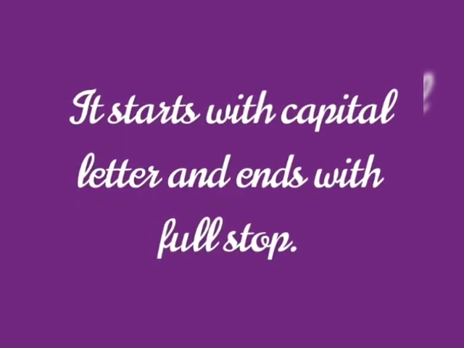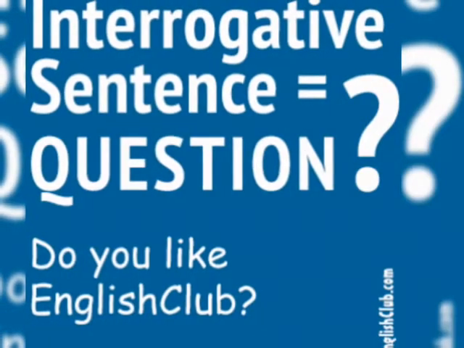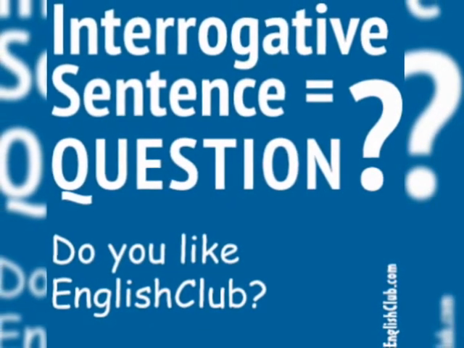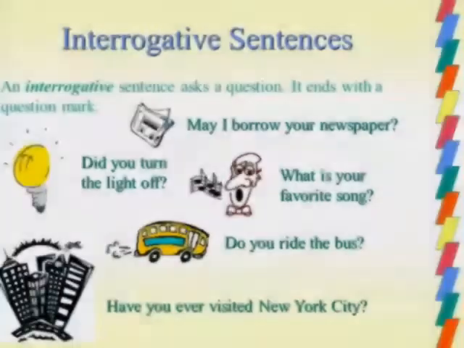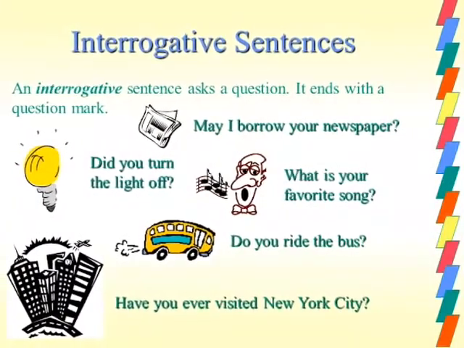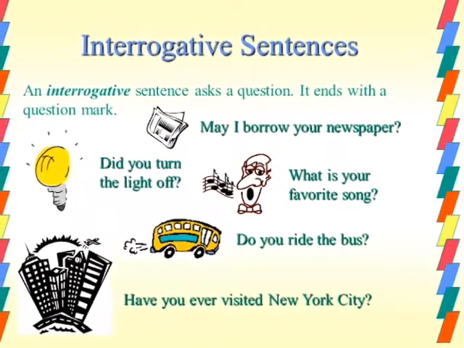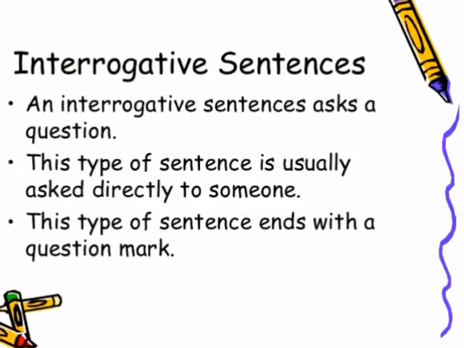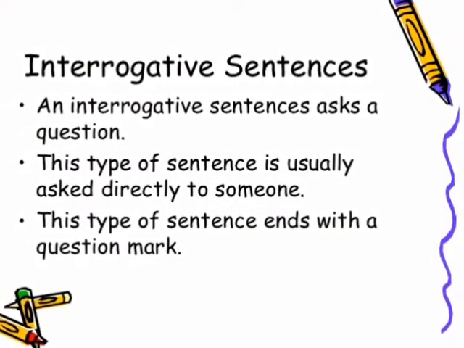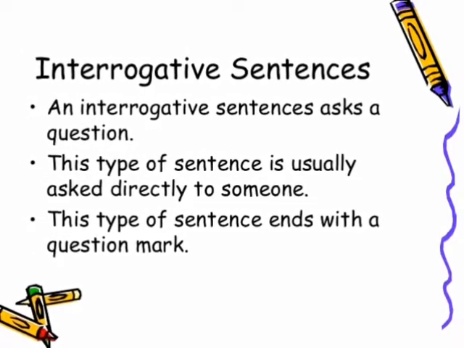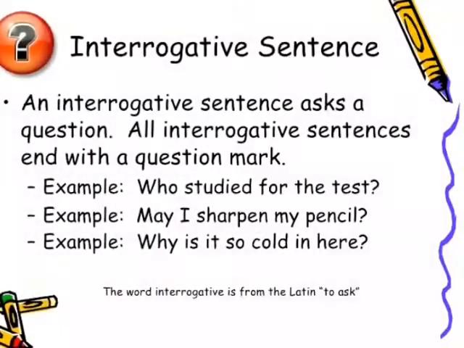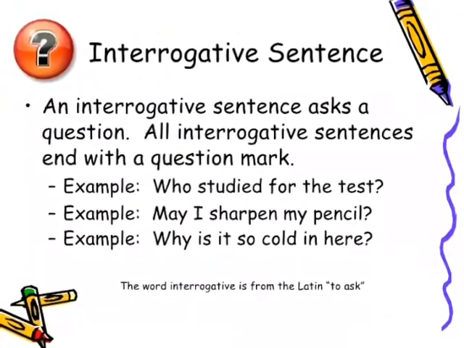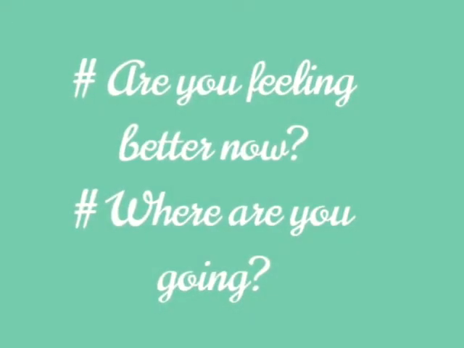Now, next, interrogative sentence. This sentence has a direct question. It asks a question, and if it is asking a question, then obviously it will end with a question mark. So, interrogative sentence starts with a capital letter and it ends with a question mark. Clear? It's very simple to understand: any sentence which asks a question is an interrogative sentence. For example, where are you going? Are you feeling better now?